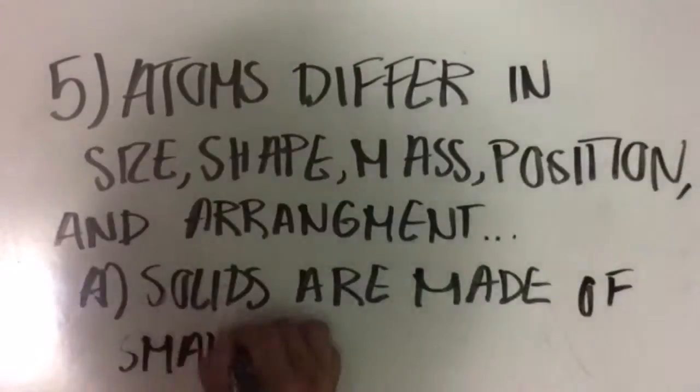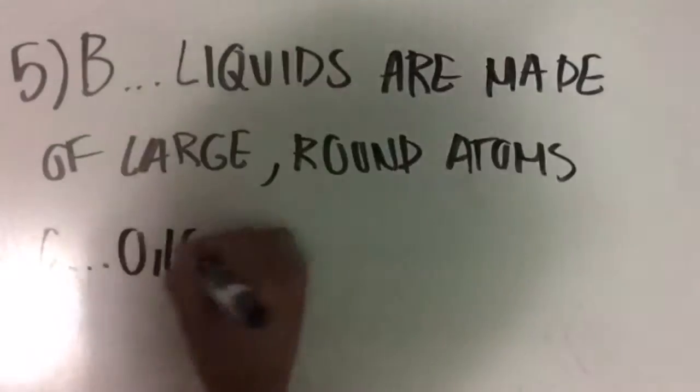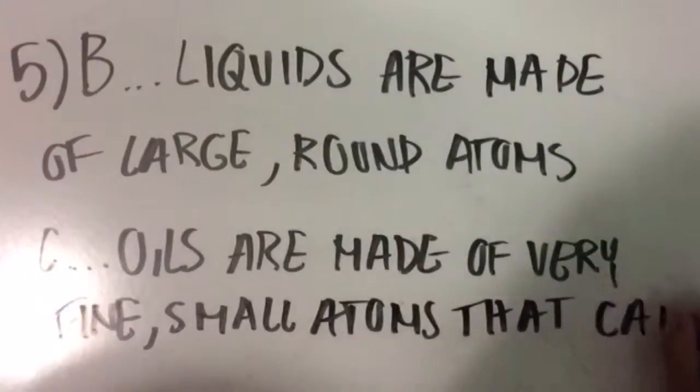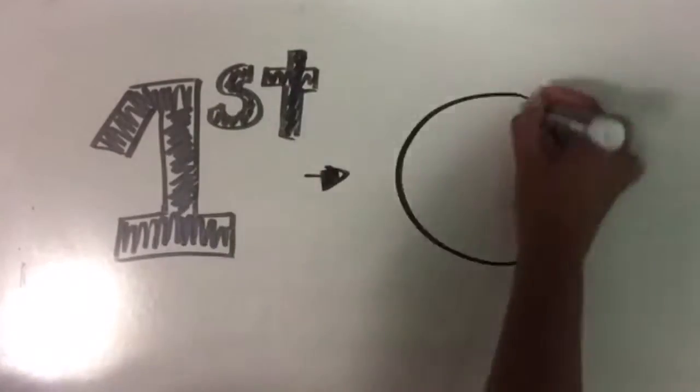Solids are made of pointy atoms. Liquids are made of large, round atoms. Oils are made of very fine, small atoms that can easily slip past each other. Democritus made the first atomic model.